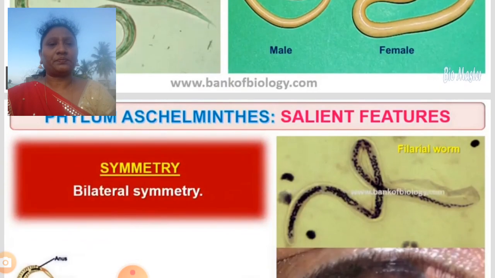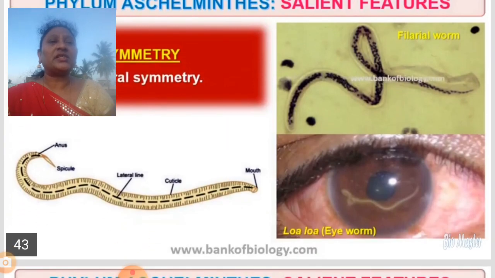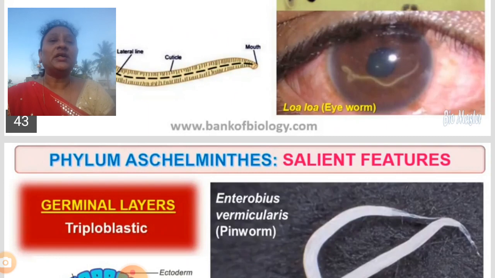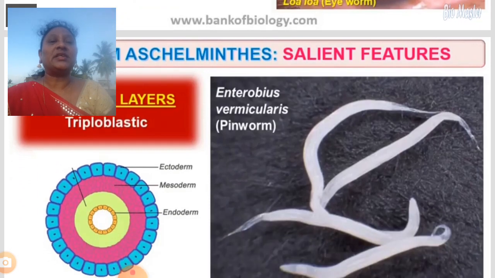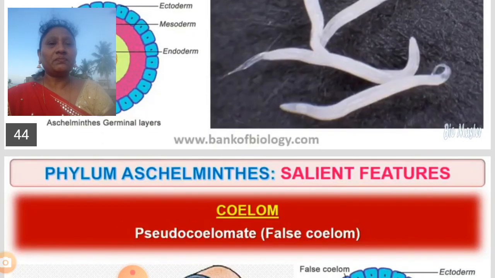Now let us see. They are bilaterally symmetric. We can cut the organism into two equal halves, with equal sharing of the organs. That's why it is called bilaterally symmetric. As for the germinal layers, it is a triploblastic animal. So here you can see ectoderm, mesoderm and endoderm. They are triploblastic animals.